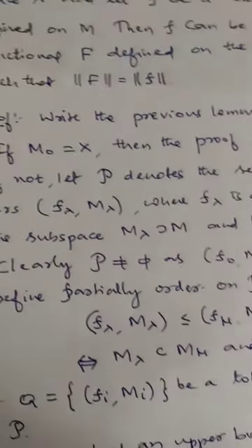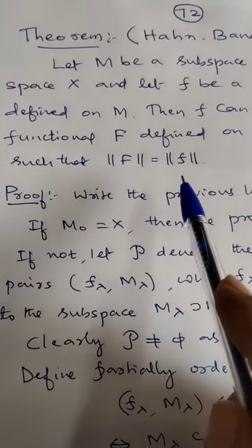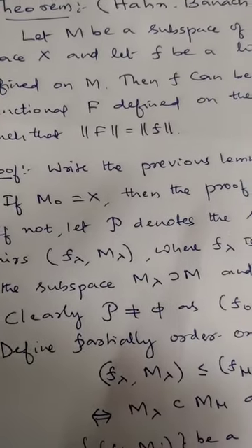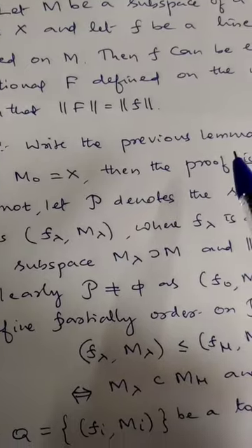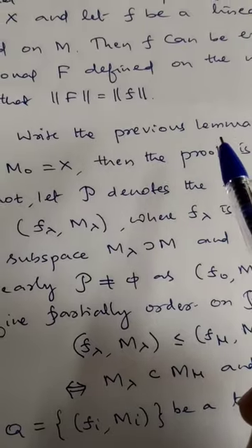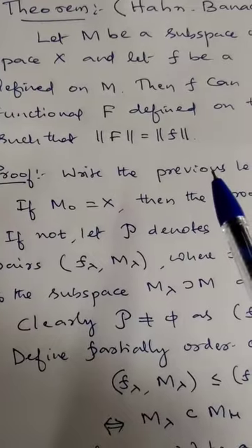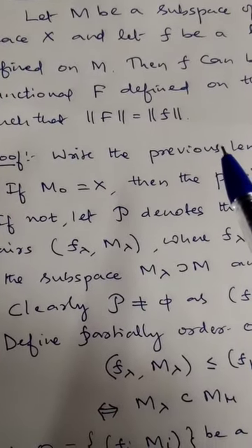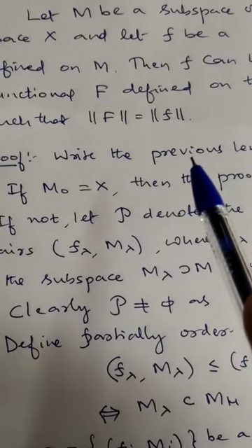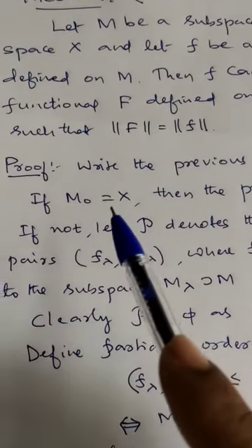Now, in the examination, if they ask this result, depending on the marks, usually they will ask it for 15 marks, a whole question. In that case, you need to prove the lemma also. They may ask to state and prove the Hahn-Banach theorem for the real case. Then we need to prove the lemma for the real case, and then prove this theorem. And if they ask to prove the Hahn-Banach theorem for the complex case, assuming it for the real case, then also we need to write the lemma for the complex case, and then proceed with this proof.